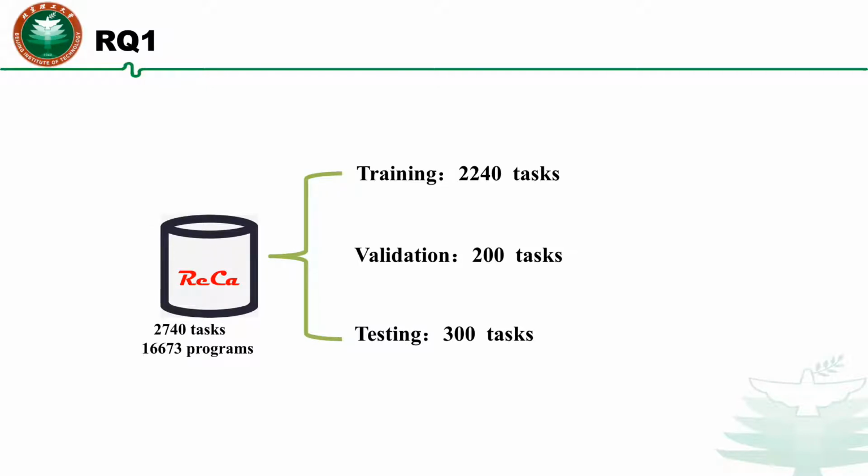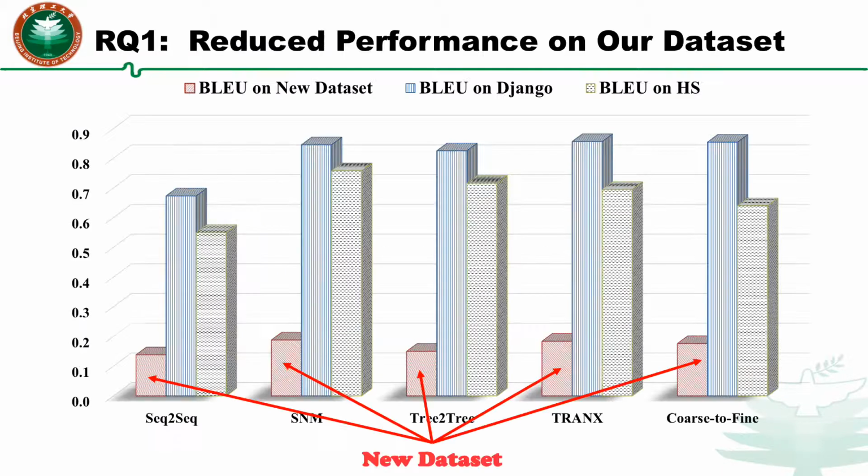We randomly select 300 texts as testing data, 200 texts as validation data, and the others as training data. Then we pre-process the dataset and train it. Finally, we evaluate the quality of generated source code. From this table, we can find that switching from existing datasets such as HS and Zhang to our new dataset reduces BLEU significantly. The value of BLEU does not exceed 0.2.